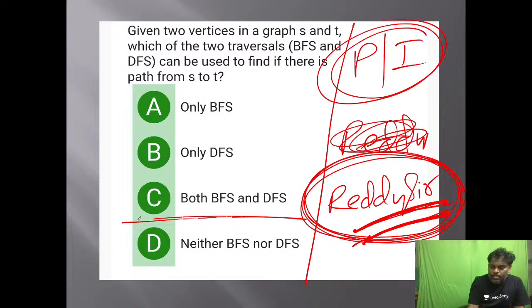Answer is C. From S and T, is there any path or not? If you want to know, you can use BFS or DFS. From S you start, BFS or DFS. If reachable, you will see T. If not reachable, you don't see T. Both will work out. Answer is both.